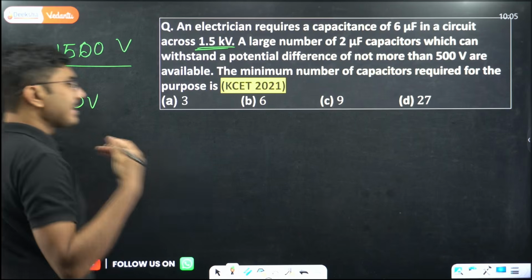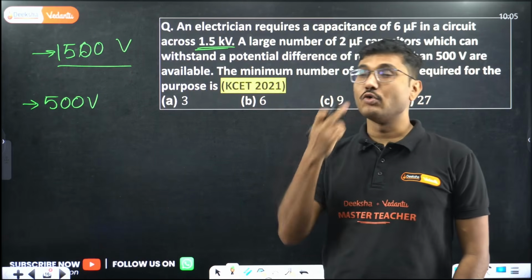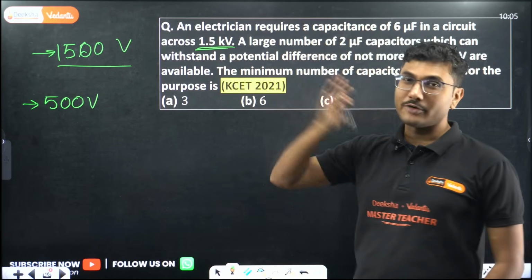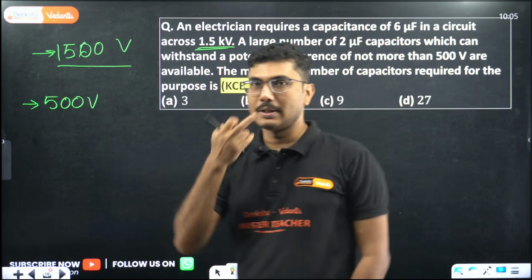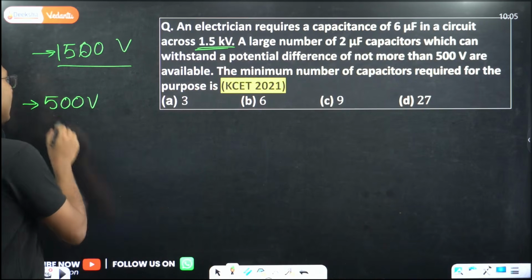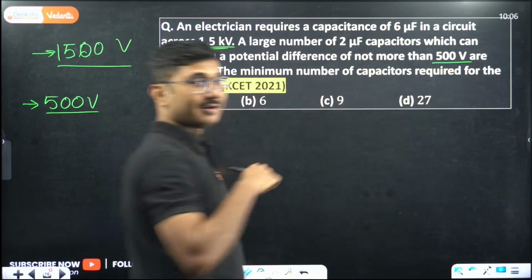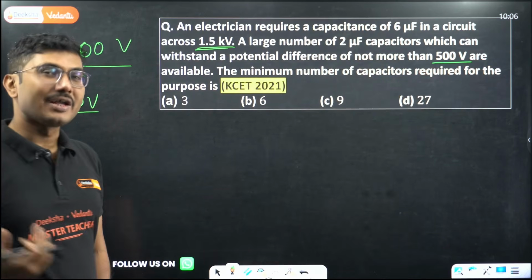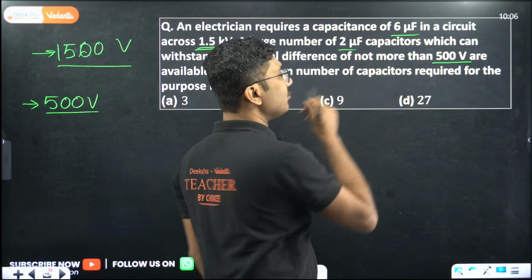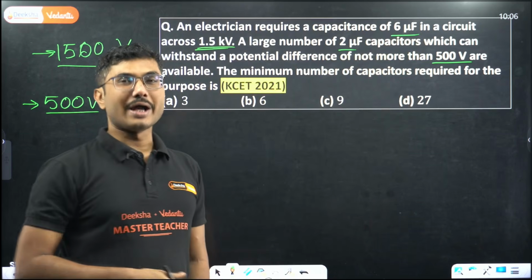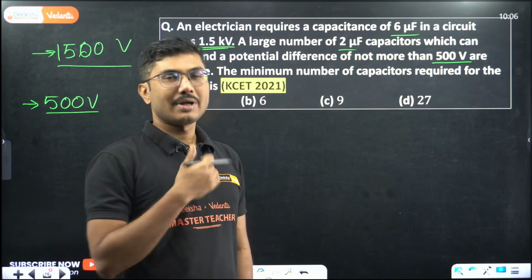So we require a circuit that can handle 1500 volt, which is 1.5 kV. 1.5 kV is nothing but 1.5 multiplied by 1000, you convert this into volts, right? And given that the rating of the capacitors is only 500 volt, also we need a higher value of capacitance than the given value of capacitance. So first stage is to make them voltage compliant, then make them capacitance compliant.